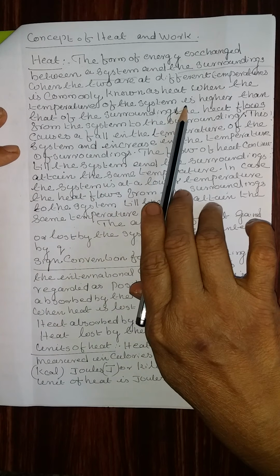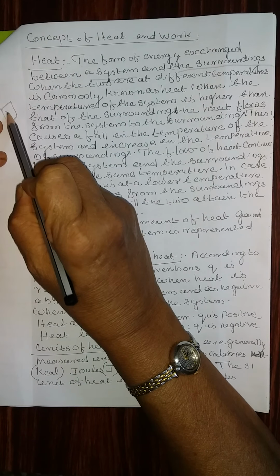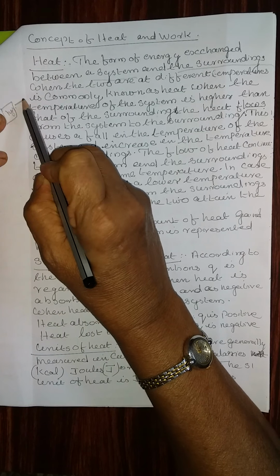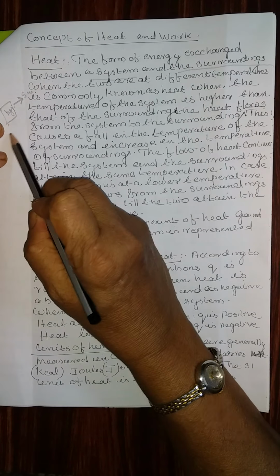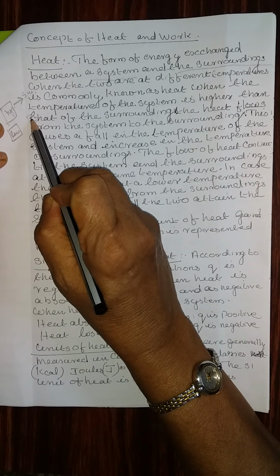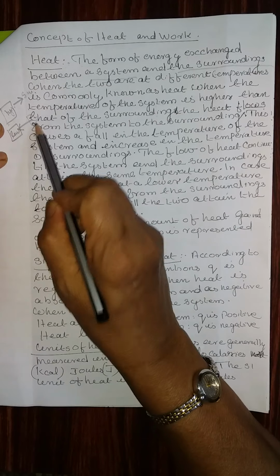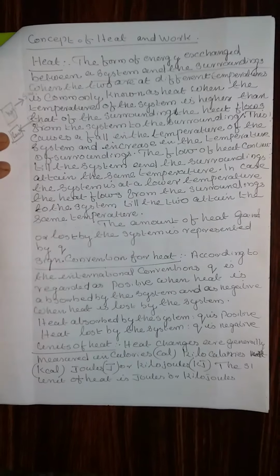When the temperature of the system is higher, that means the system you are considering is at a higher temperature, the heat will flow from the system to the surroundings. And if the system is at low temperature, the heat will flow from the surrounding to the system.